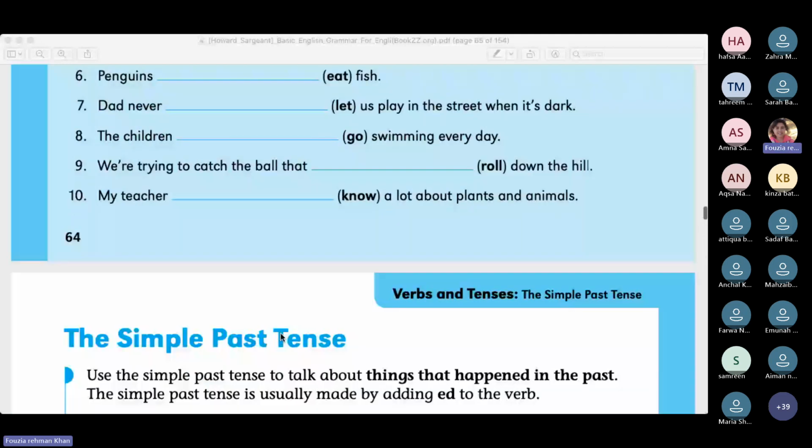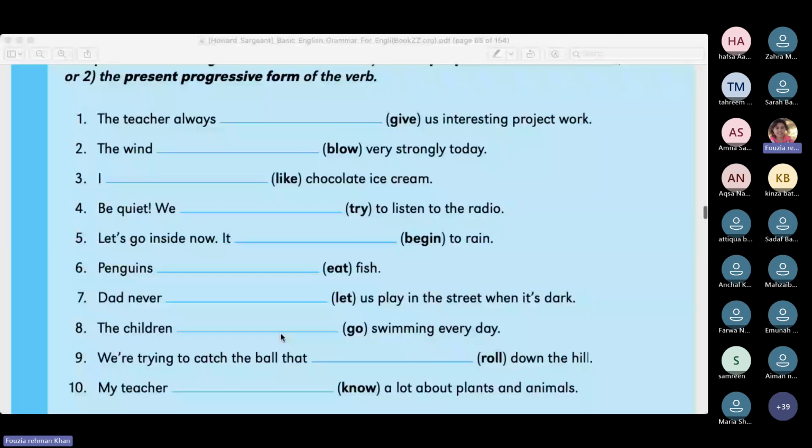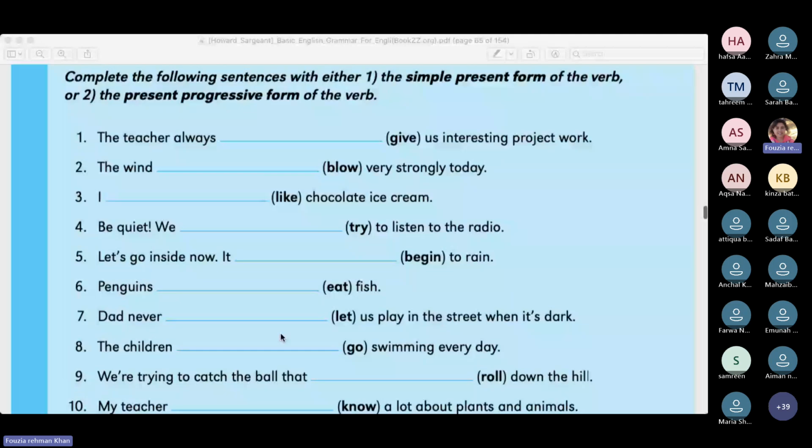Okay. Is everyone done? Do you have any difficulty in the spellings or any difficulty in the word meaning or anywhere else? Please go to your chat and ask me before we start to do the simple past tense. Let me check the chat box. Okay. So there's no difficulty and all of you are done.